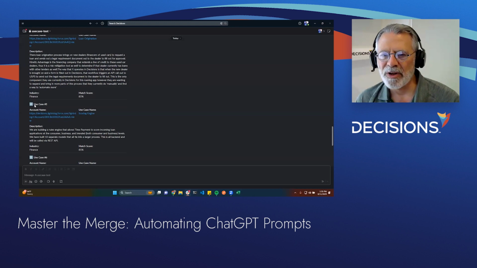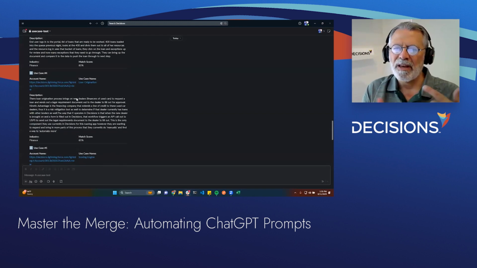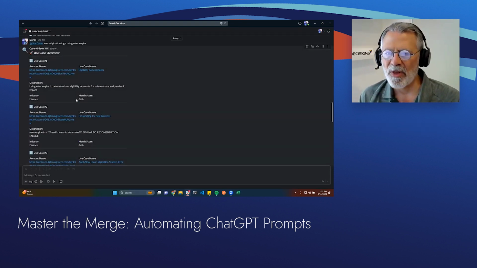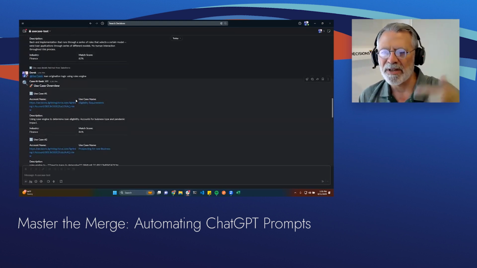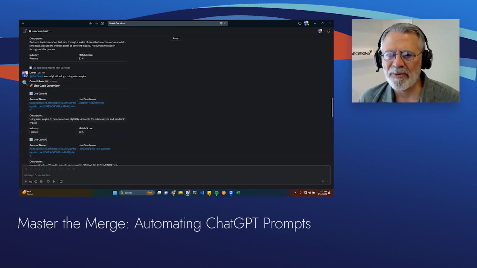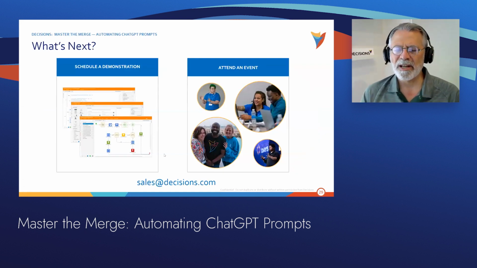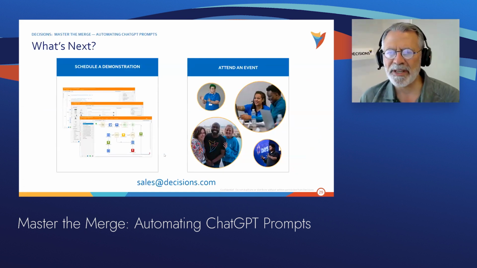The point here is that you can use your existing data coupled with this to really help your people. It can be small things, and I think small things are the place to start to figure out how to do it, and then you can just grow from there. We'll be sharing a lot more of these examples in the weeks to come. Later this month, we'll show an example of using ChatGPT to create data types and to clean data up. Derek is going to show that chatbot in early September.